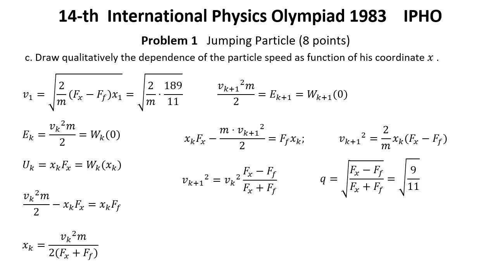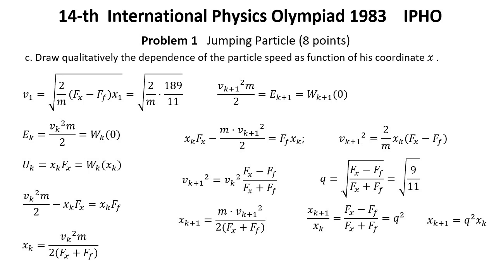Considering previous, this relation becomes. Between two successive collisions the speed diminishes in a geometrical progression with the ratio q. Using the data provided we have q equal. From the k plus 1th collision the previous relation is written as. Considering these two, the ratio of the extreme positions in two successive runs is.